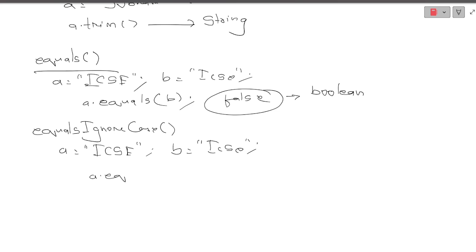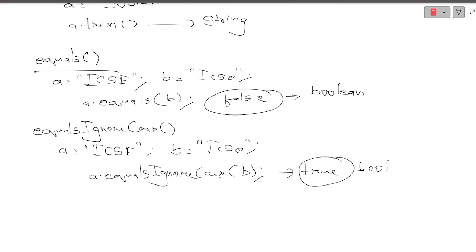So if I write a dot equalsIgnoreCase b, what will it do? It will result in true. Why? Because it will ignore the case. It means we are observing whether the characters are the same or not, irrespective of the cases. So it will result in true. Did you get the difference between equals and equalsIgnoreCase? But if these strings are different, if one is ICSE and another one is 2025, and these two strings are compared, then of course in both cases we will get the answer false only. Did you get this?